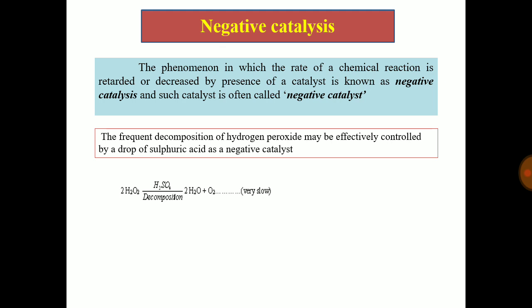Second is negative catalysis. The phenomenon in which the rate of chemical reaction is retarded or decreased by the presence of a catalyst is known as negative catalysis, and such a catalyst is often called a negative catalyst. The rapid decomposition of hydrogen peroxide is effectively controlled by a drop of sulfuric acid, which is an example of negative catalyst.